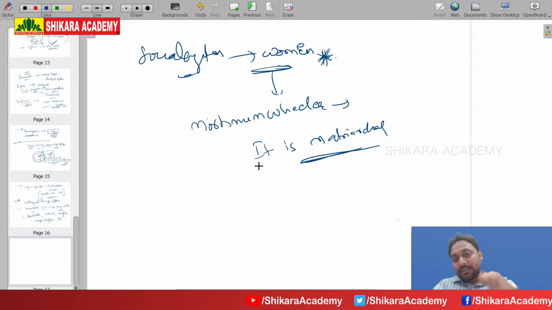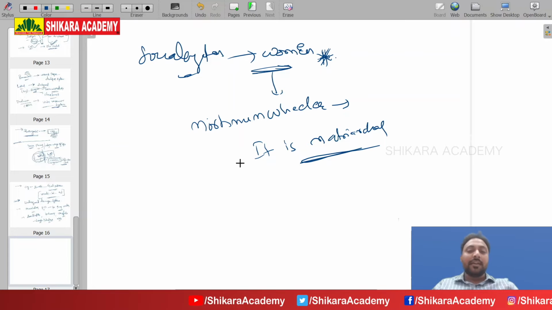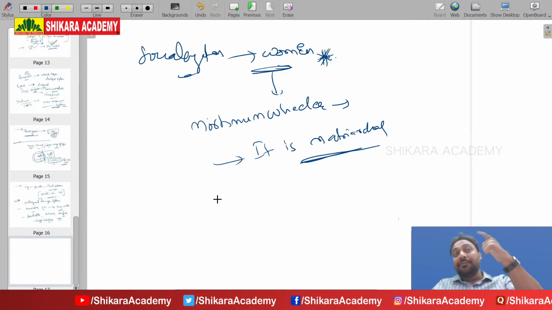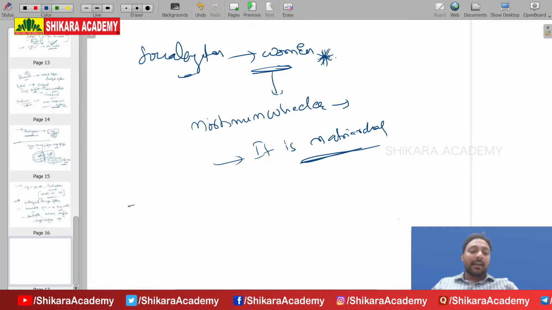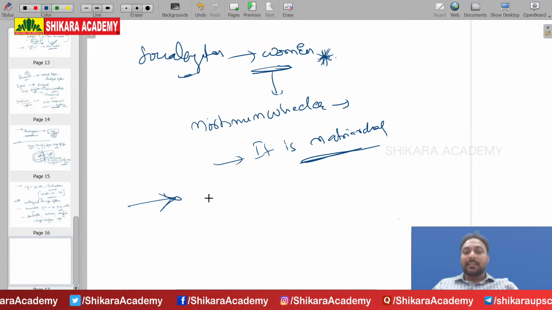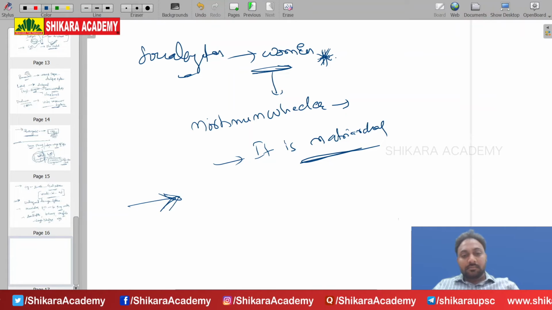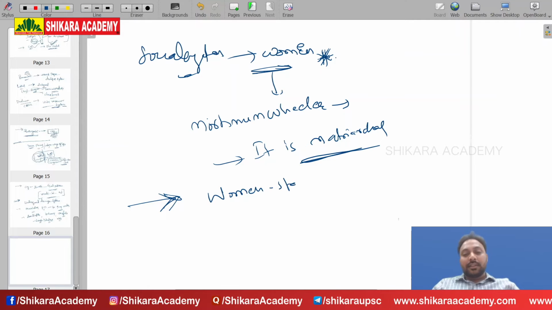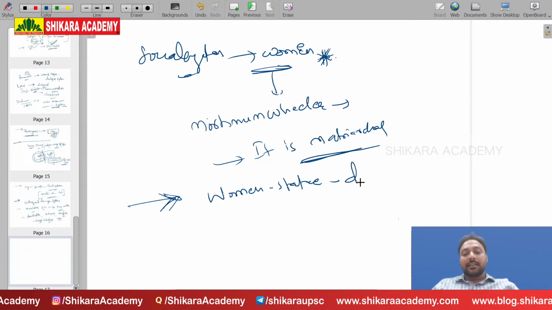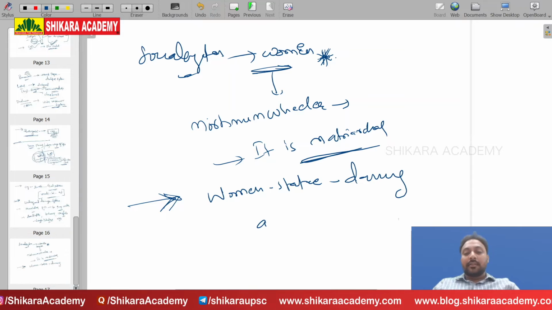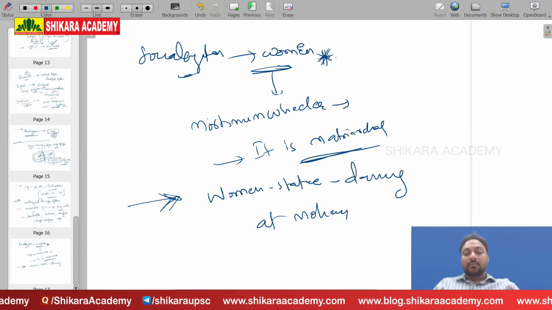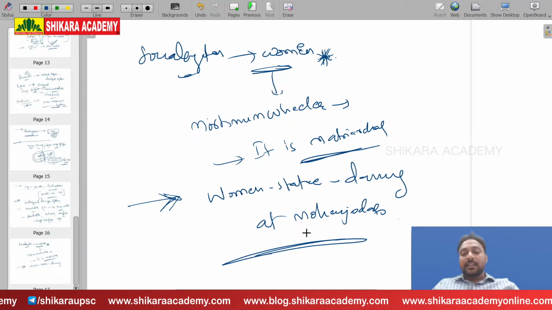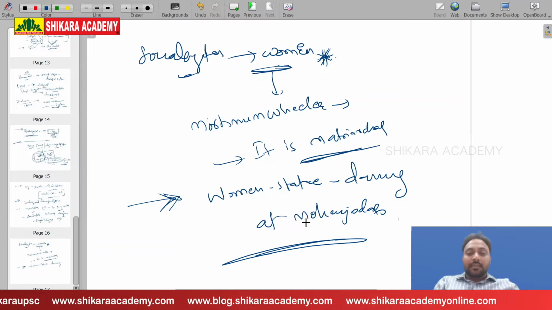On what basis is Mortimer Wheeler claiming that it is a matriarchal society, or a male or female dominated society? This is told on the basis of a woman statue found in dancing position at Mohenjo-daro. Woman statue dancing at Mohenjo-daro. Understanding?